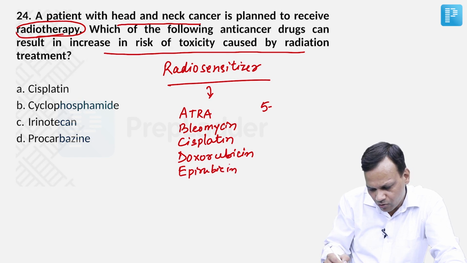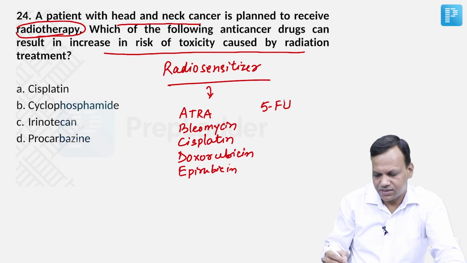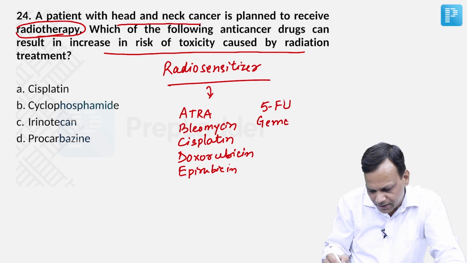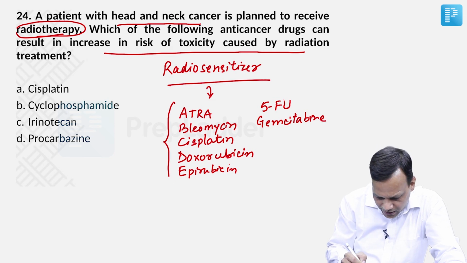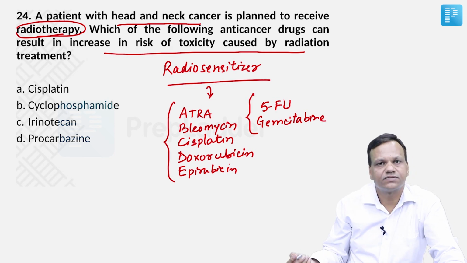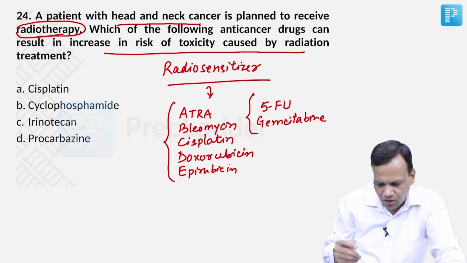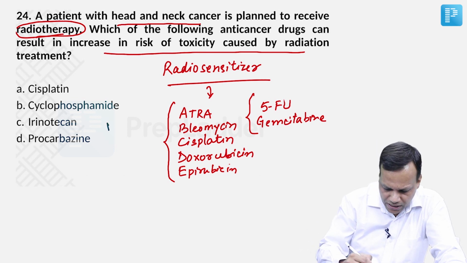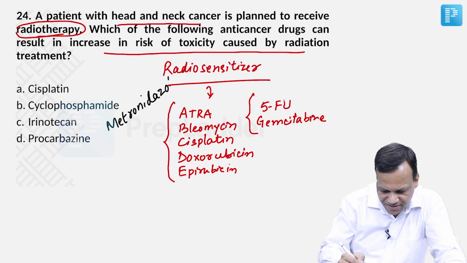Then we have 5-fluorouracil and gemcitabine. So among the anti-cancer drugs, these are the important drugs which are radiosensitizers. But among drugs which are not anti-cancer, the most important drug you need to remember is metronidazole. Metronidazole is a very strong radiosensitizer.